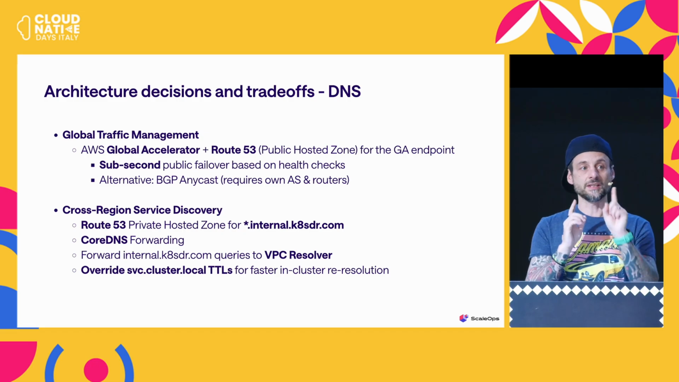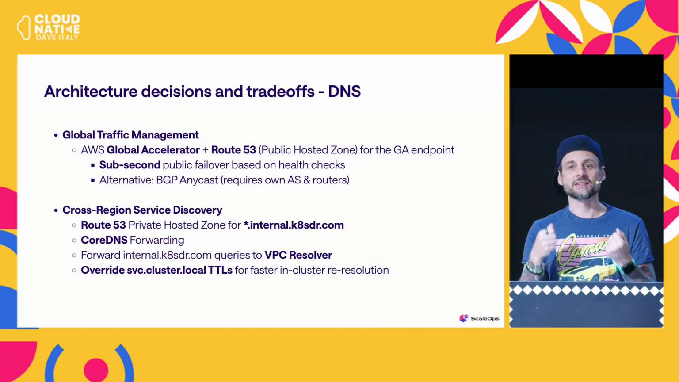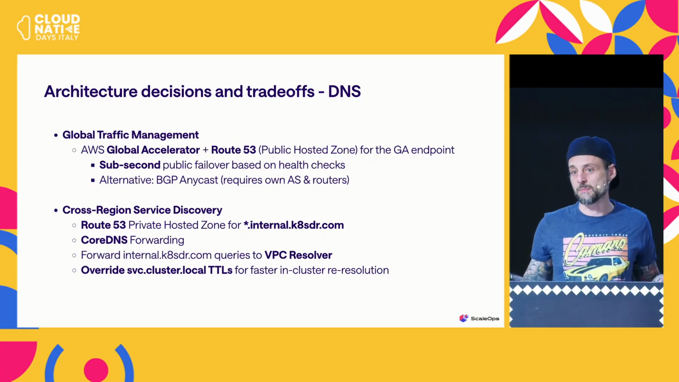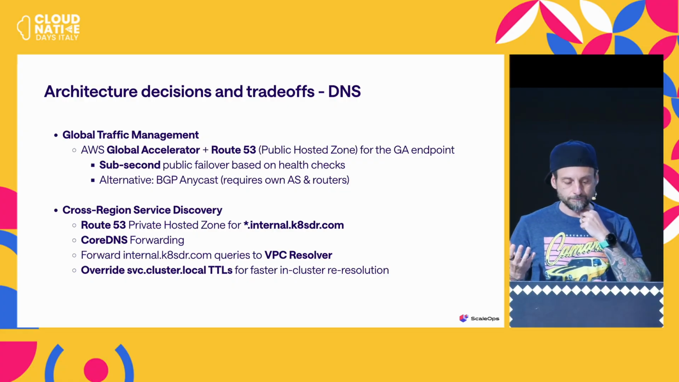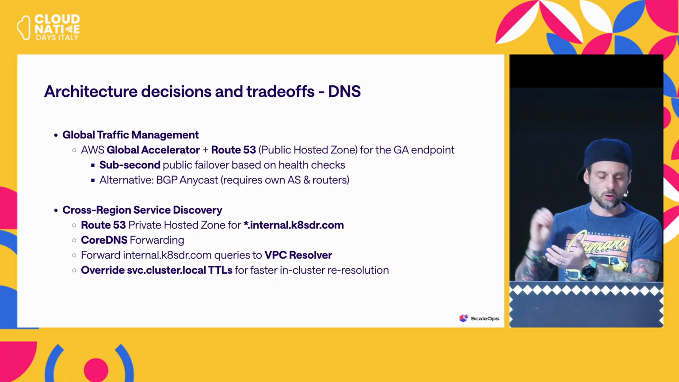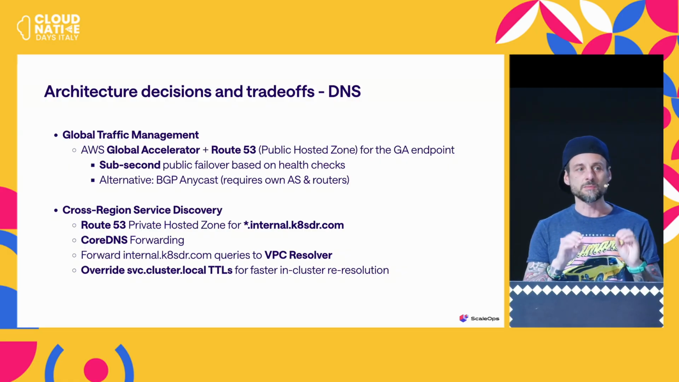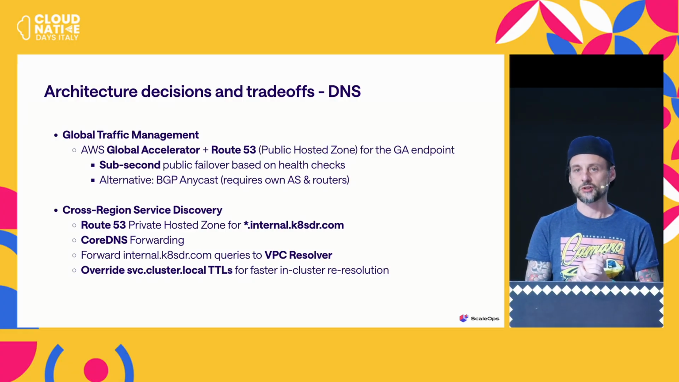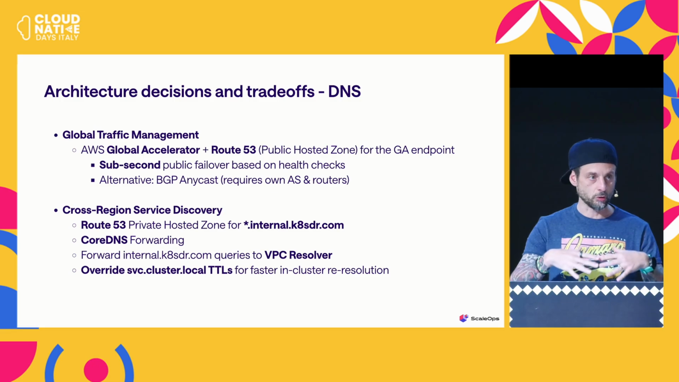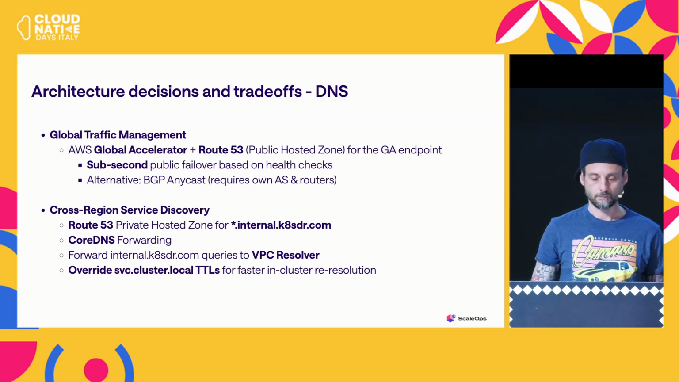And again, because it's a single anycast IP, which means it's always the same IP, you don't have any DNS caching or TTL problem, because you always resolve to the same IP. Now, in terms of cross-region discovery, again, I've just said that we need CoreDNS forwarding, we need the private hosted zone, and of course, we need to override the minimum TTL for our local CoreDNS for faster in-cluster resolution, right? So reduce, but that's specifically for our local cluster.